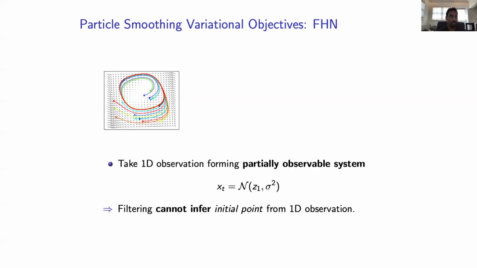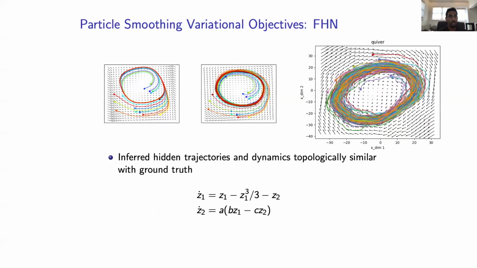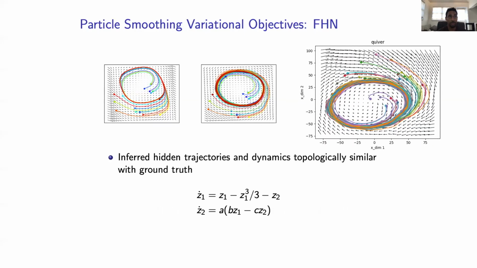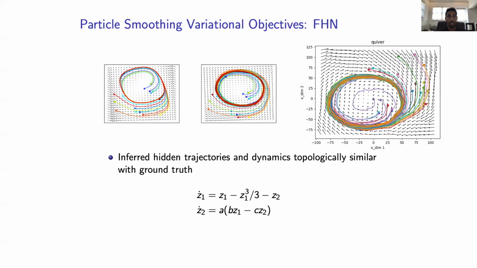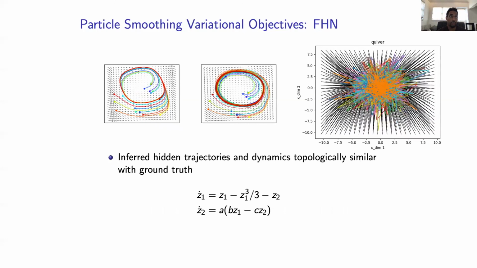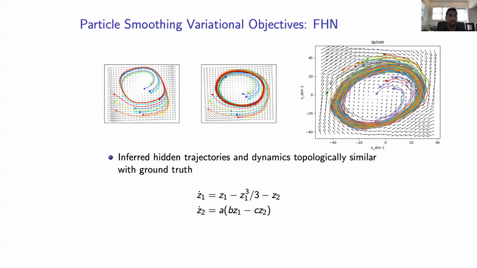So it's important to note that filtering can't infer the initial point correctly from a 1D observation, and you can see this by fixing a dimension and projecting the marker onto the plane, and just noting that you won't be able to tell whether or not you're inside or outside the limit cycle. So the center plot are the inferred hidden trajectories and the dynamics, which are topologically similar to the ground truth. And we see the algorithm across training epochs here. So initial points are located correctly both inside and outside the limit cycle.